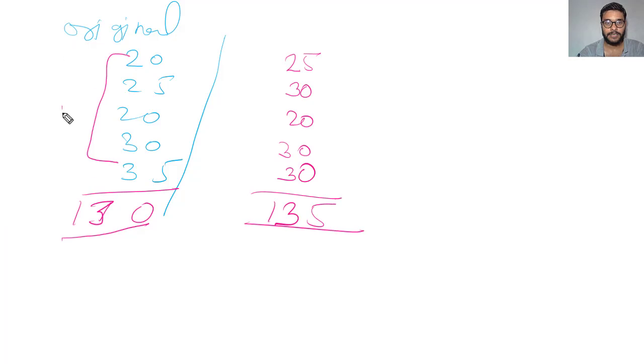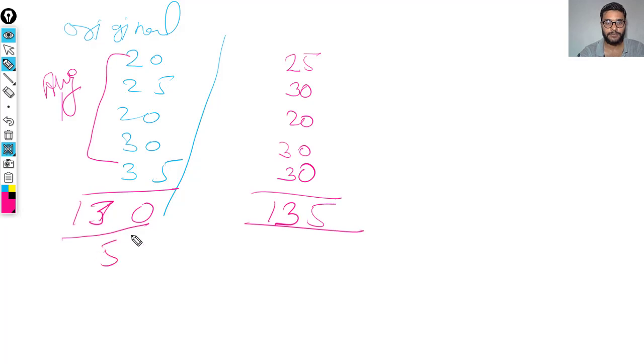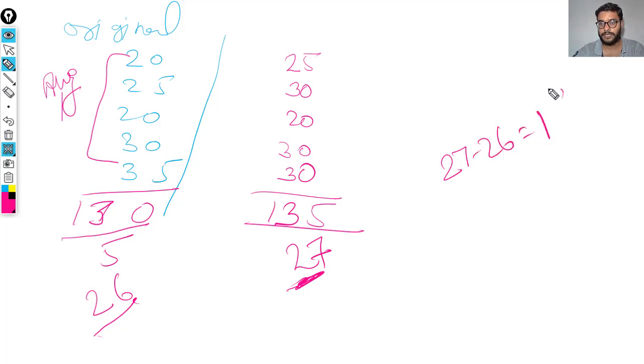Now it will be divided by the count, five, so we find the average, which comes to around 27 minus 26 is equal to 1. So the mean absolute error gives us the average difference between the actual value and the predicted value.